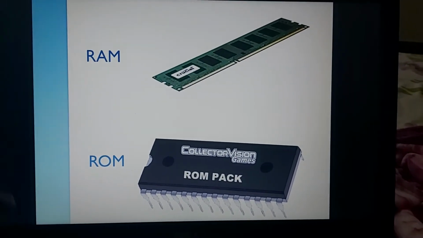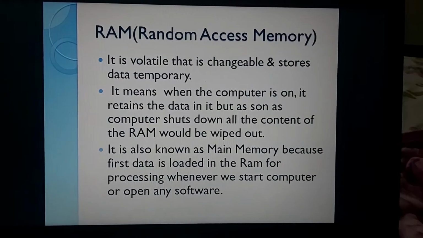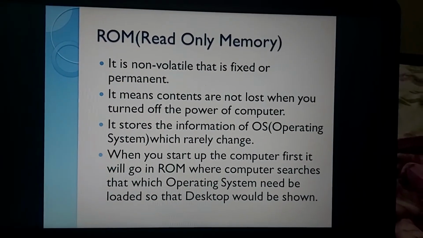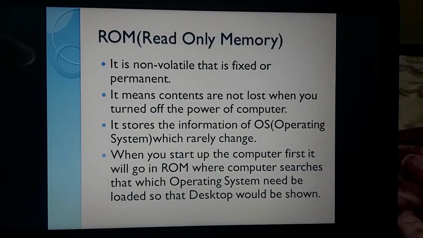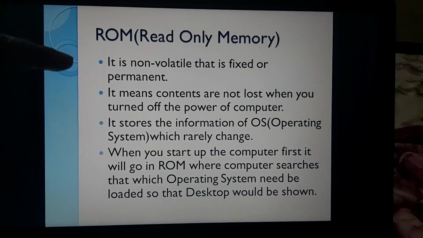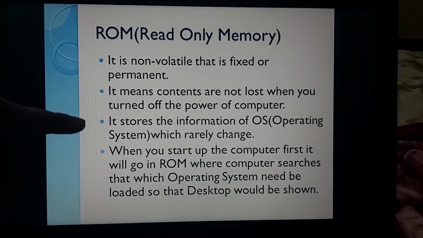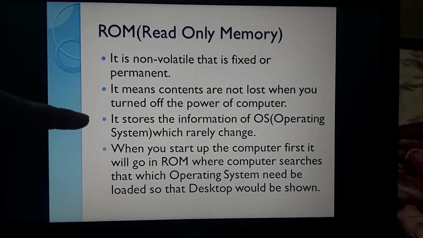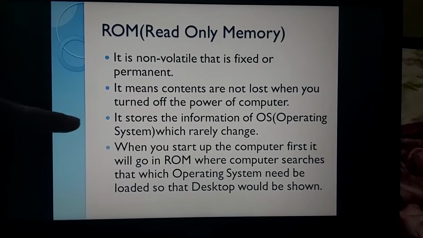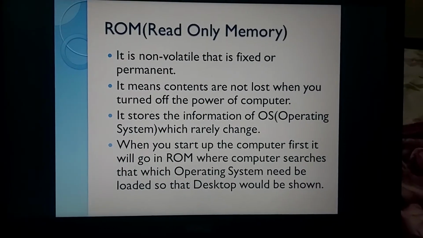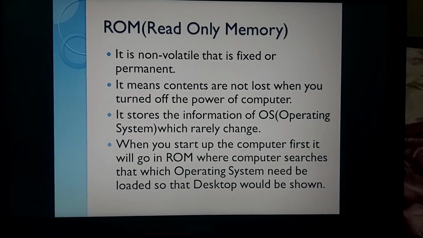But I just want to start with the ROM first. ROM, read only memory. First of all, it is non-volatile, that is fixed or permanent, right? It stores the information of the operating system which rarely changes. Of course, yes. Today if I'm using Windows 10, tomorrow I'm not going to use Windows 7.